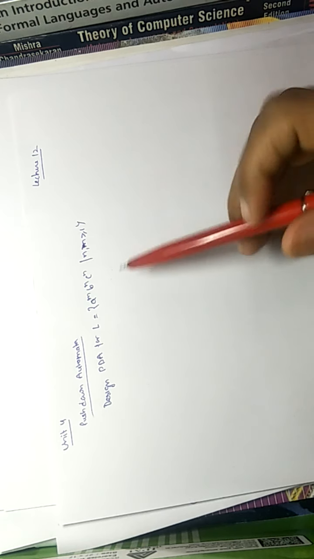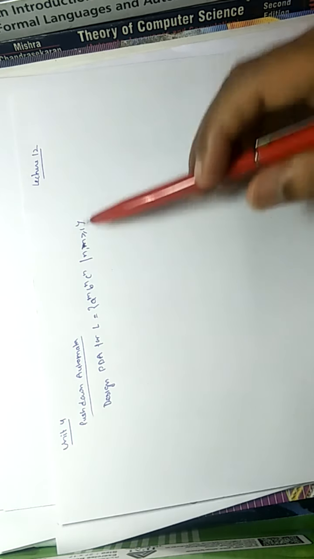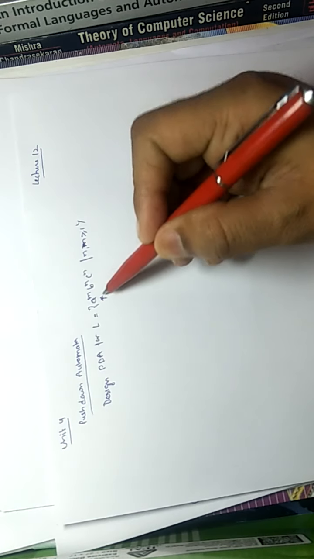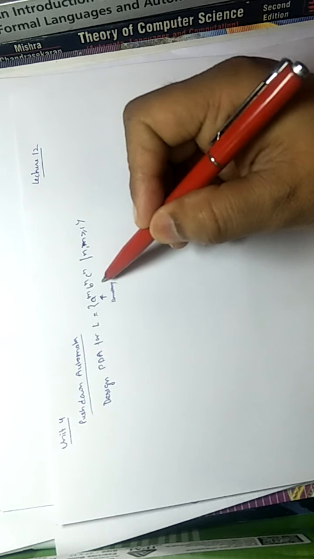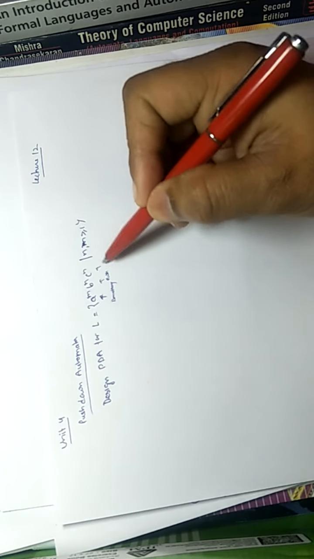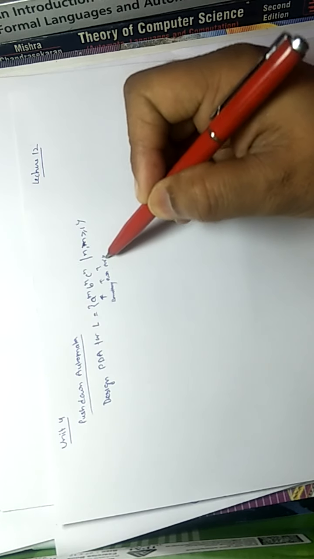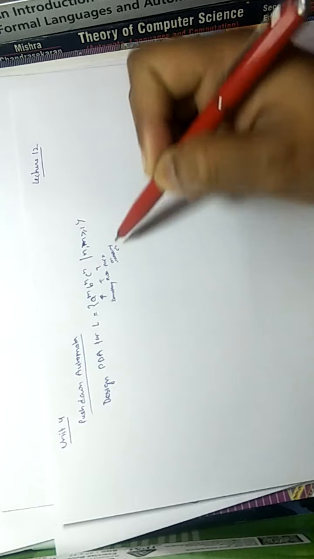Welcome everyone to lecture 12 of unit 4, and we are going to design a PDA for a^m b^n c^n where n, m is greater than or equal to 1. So in this PDA we have to do nothing for A, we have to push B's, and we have to pop B on reading C's.